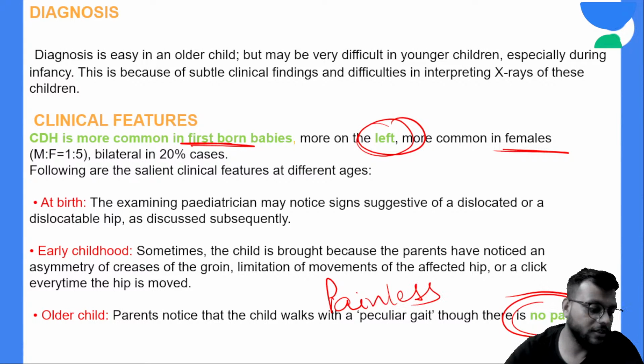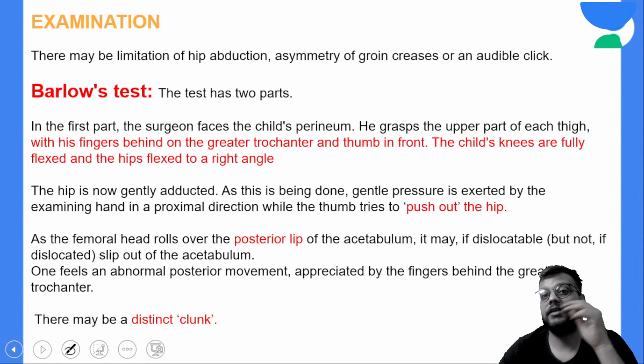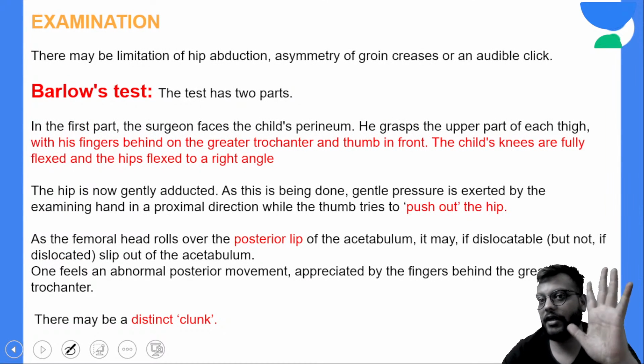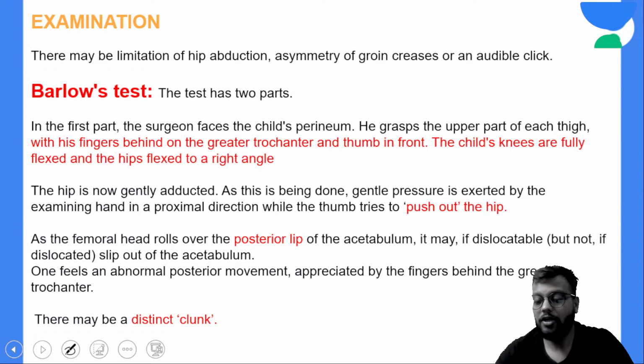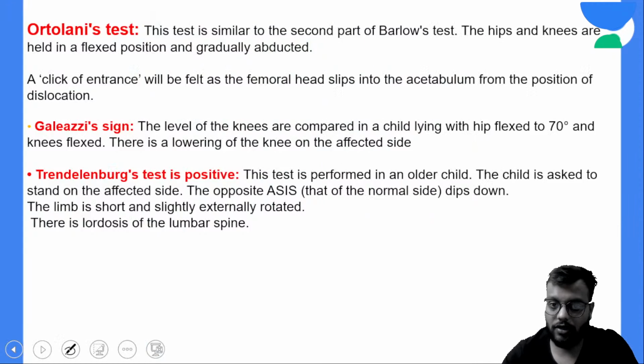It is a characteristic feature that it is painless. Okay, now in examination you do many tests. All the tests are very important in case of CDH. So the most important two tests are the Barlow's and the Ortolani test.